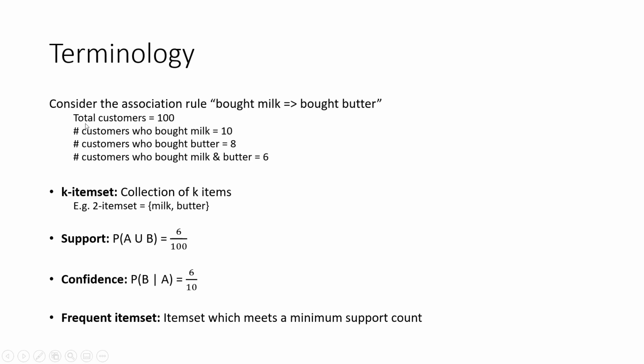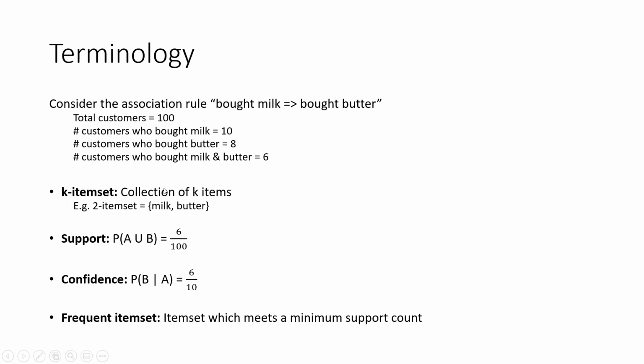Now imagine that there are a total of 100 customers. Out of those 100 customers, 10 customers bought milk, 8 customers bought butter, and 6 customers bought both milk and butter. Now there is something called an item set in association rule mining. An item set is nothing but a collection of k items, where k is the number of items in that particular set or group. So a 2-item set in this example would consist of milk and butter.